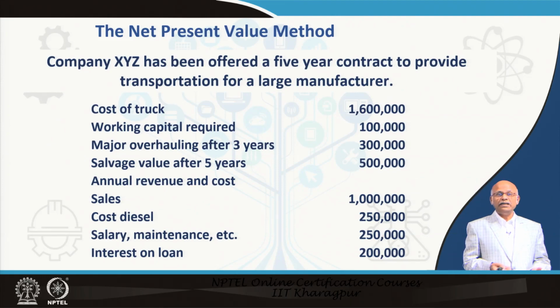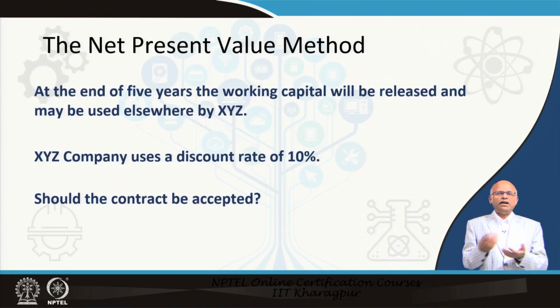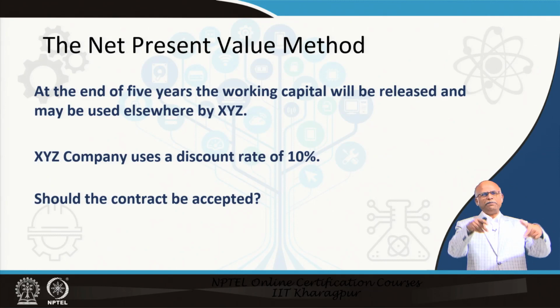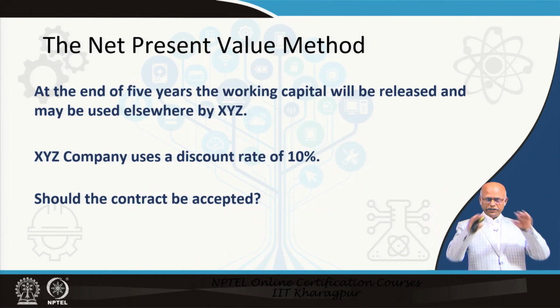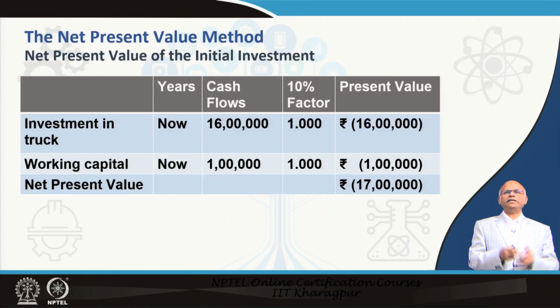Is it profitable? If our expected rate of return is 10%, our discount rate should be 10%. Our expected rate of return is 10%, bank loan is 10%, I have a little bit of capital also there, and if I put that money in the bank I get 6%, if I get 10% I am happy. So, my weighted average cost of capital is 10%. Should we accept this? Now, these are the considerations.